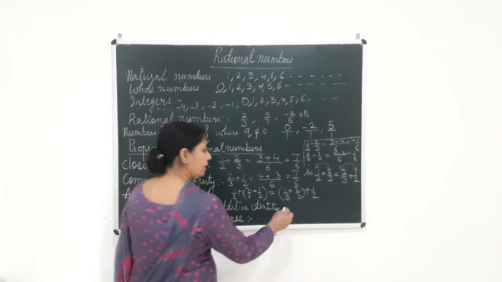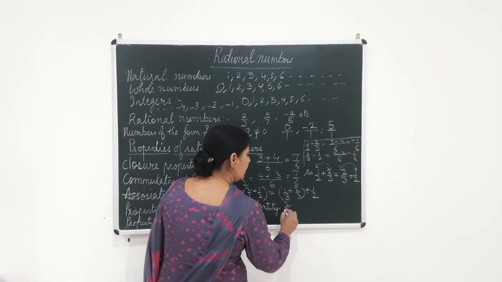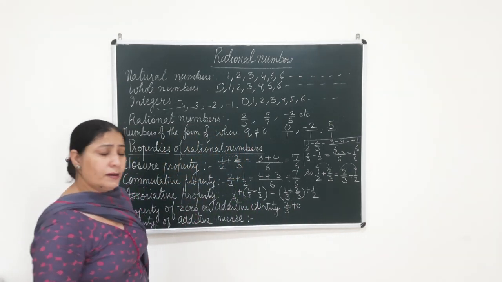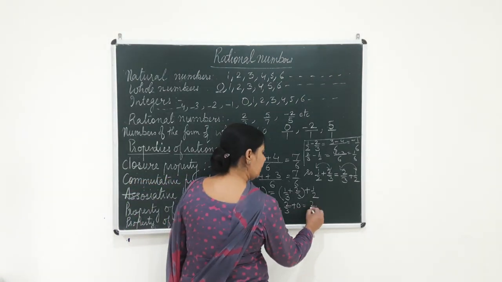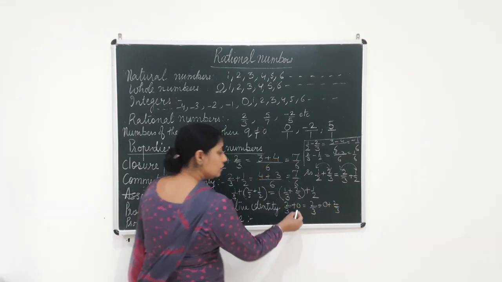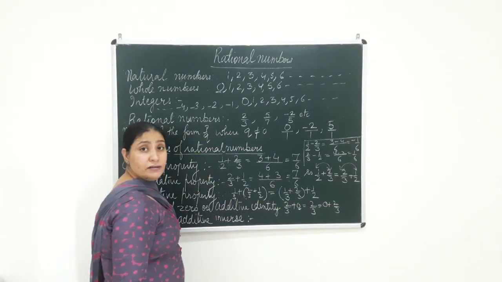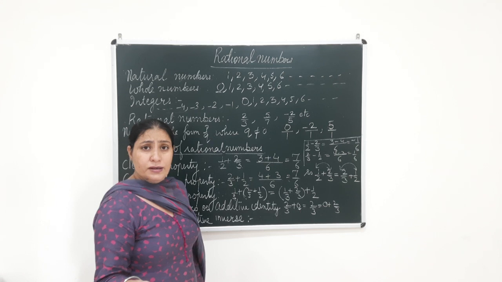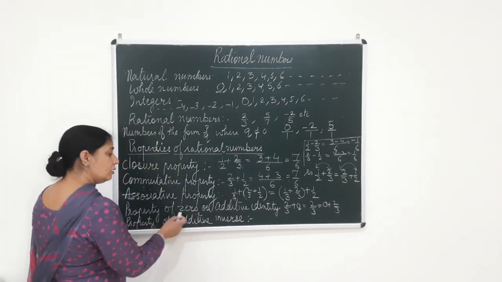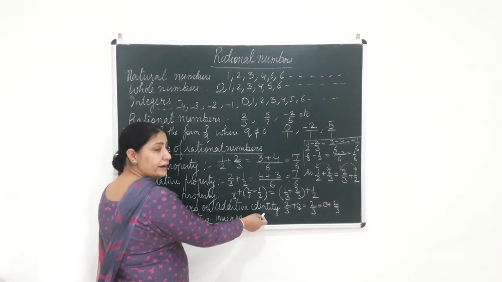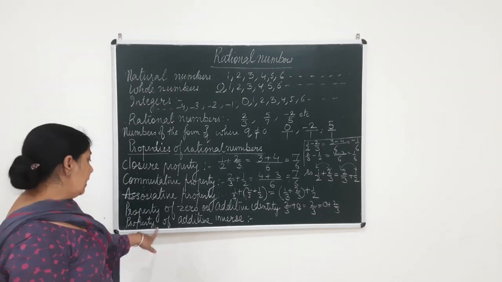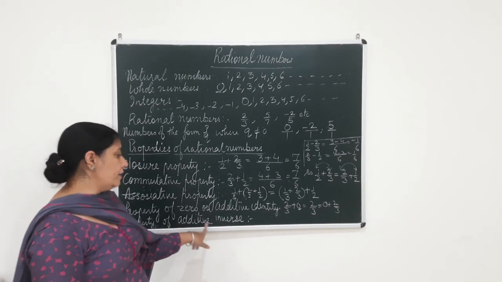Next is the property of zero, the additive identity. What I mean by it is, suppose you add 0 to 2/3. Any number, if you add 0 to that number, the answer is 2/3, or we can say 0 plus 2/3. So that means 0 is the identity element. If you add 0, the identity of the number is not changing. So that is why 0 is called the additive identity or the identity element of addition. Clear beta?